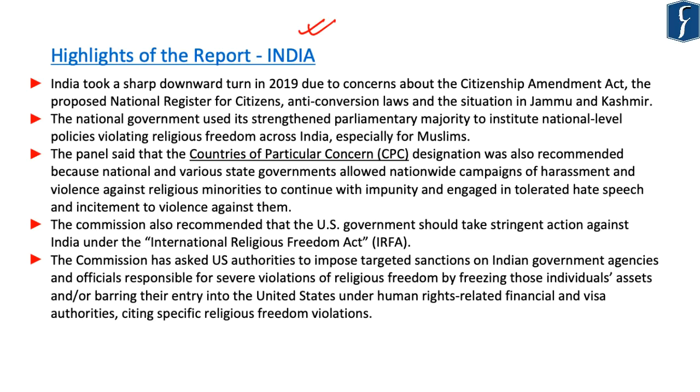It highlights that India took a sharp turn in the year 2019 due to concerns about the Citizenship Amendment Act, as well as the proposed National Register of Citizens, anti-conversion laws, and the situation in Jammu and Kashmir. So according to the report, there are four situations due to which India took a sharp downturn in 2019. These four situations were because of the Citizenship Amendment Act, the National Register of Citizens, anti-conversion laws, and the situation in Jammu and Kashmir.